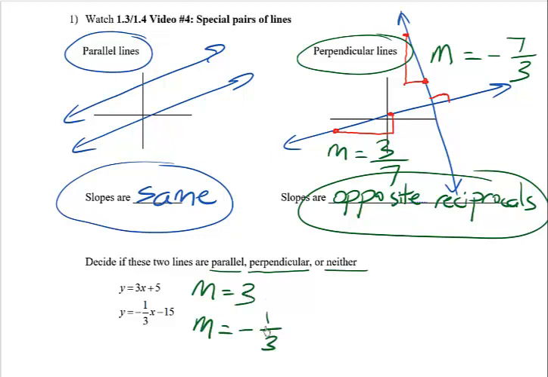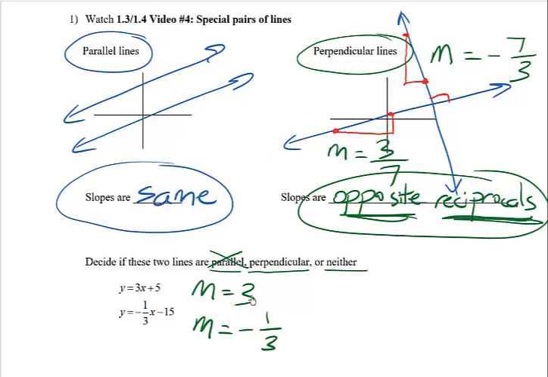Well, are these slopes the same? Obviously not. One of them is a whole number, the other one's a fraction. They're not the same thing at all. That means these lines are definitely not parallel. Are they perpendicular? Well, there's two things I have to check. I have to check the signs, and I have to check that reciprocation issue.